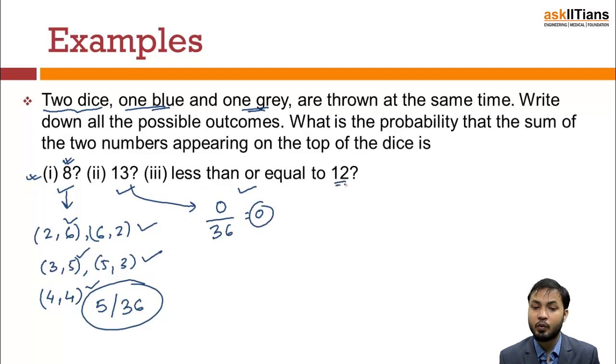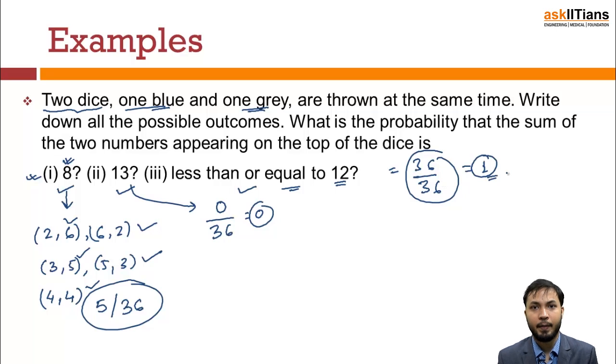Less than or equal to 12. If you look at it, when 2 dice are rolled, the sum can start with 2 and go up to 12, right? So the probability of this occurring is 36 out of 36 times. That will be 1. So it will always occur. It is a certain thing that it will happen. That is why our probability is 1.